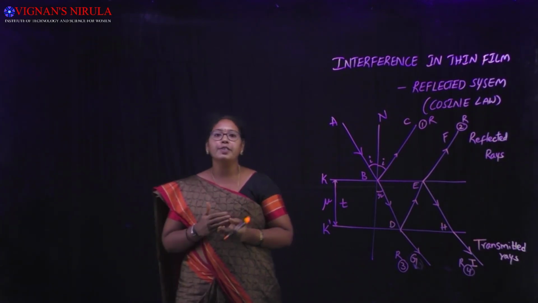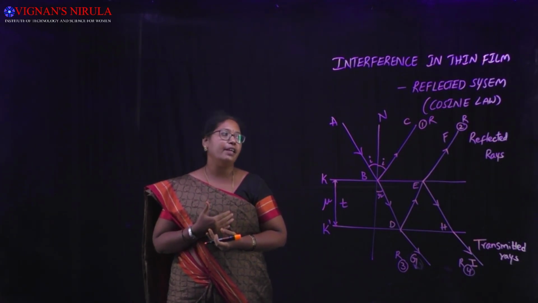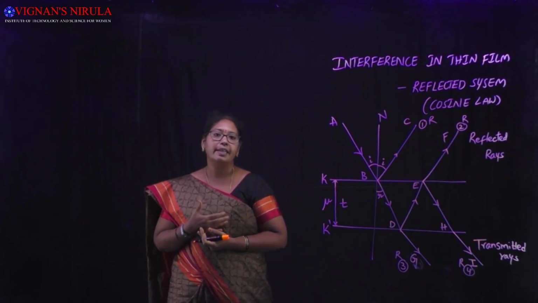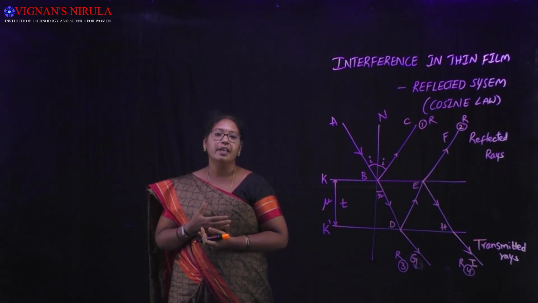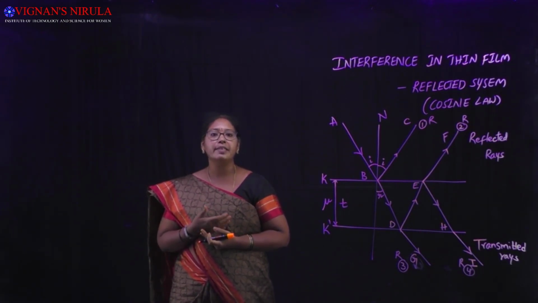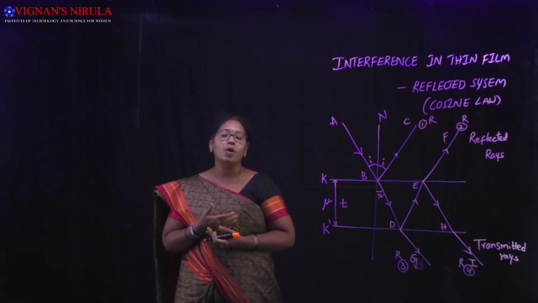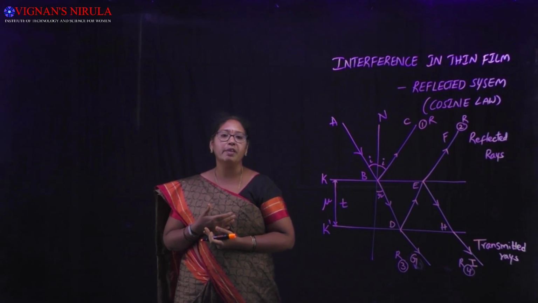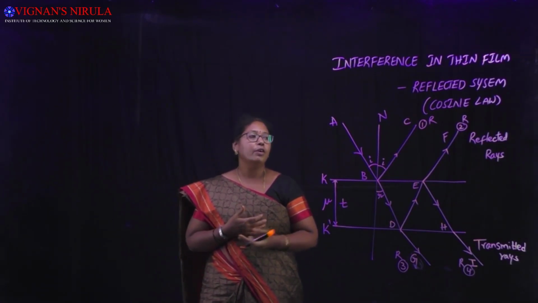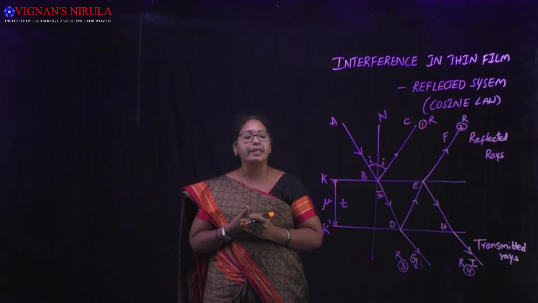The superposition of the waves BC and EF results in interference. Whether it is constructive or destructive interference depends upon the path difference or the phase difference between the two reflected rays. So we need to obtain the path difference between the two reflected rays.